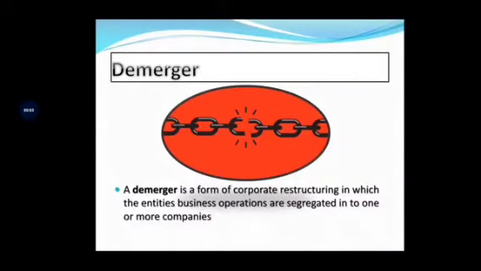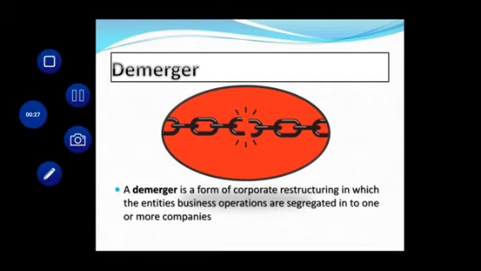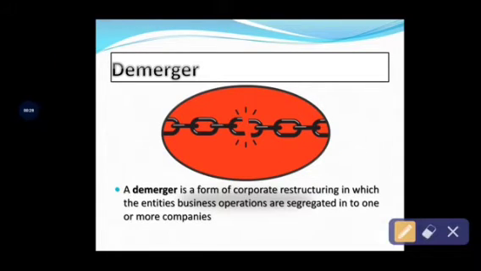So in the last class we discussed the various forms of amalgamation, that is horizontal merger, vertical merger, and conglomeration merger. Under conglomeration merger, it can be further classified into two types, that is product extension and market extension merger, and the last form of amalgamation is concentric merger. So in this class we are going to discuss another concept, that is demerger.